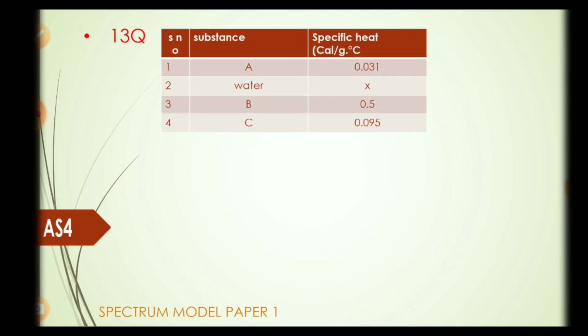13th question. This is a table based question. Serial number. Substance A, water, B and C. Specific heat in calorie by gram degree centigrade: 0.031, X, 0.5, 0.095.